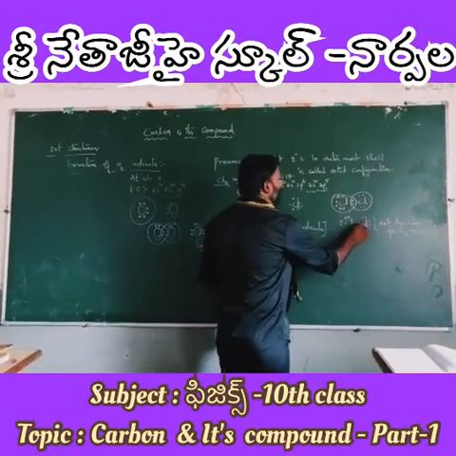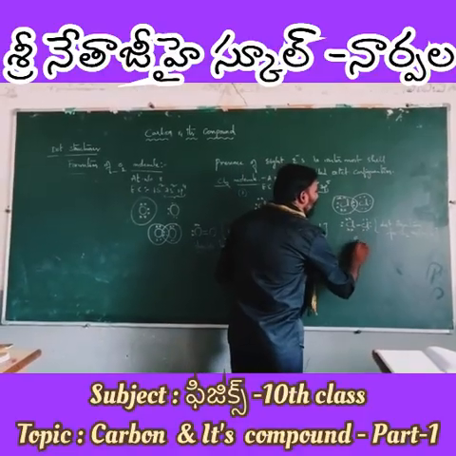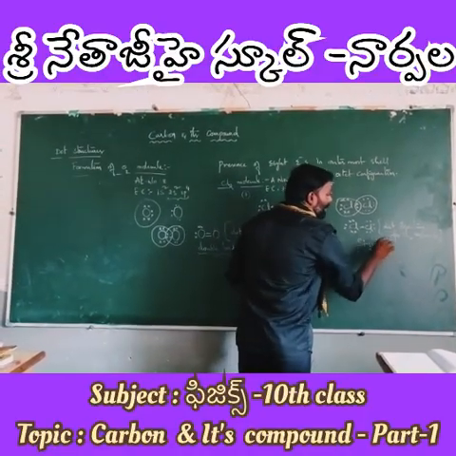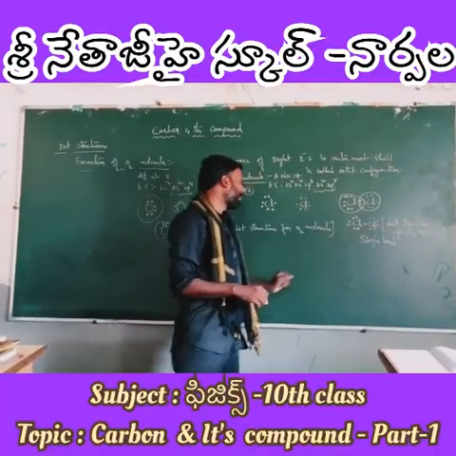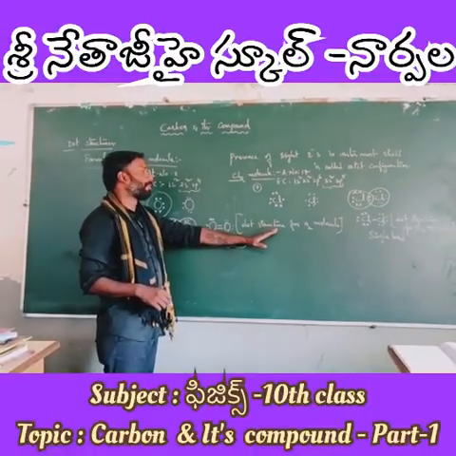Where there is only one small dash-like line, it represents a single bond. So there exists a single bond between chlorine atoms. What about oxygen? There exists a double bond in the oxygen molecule.